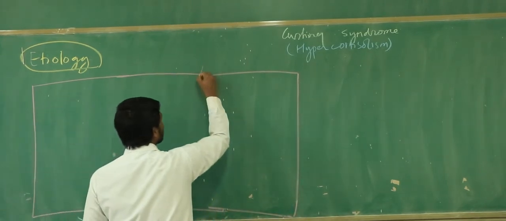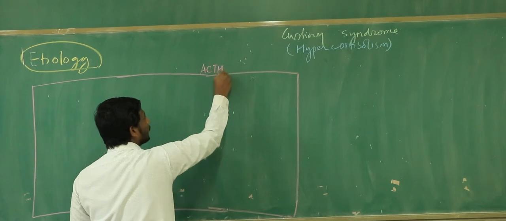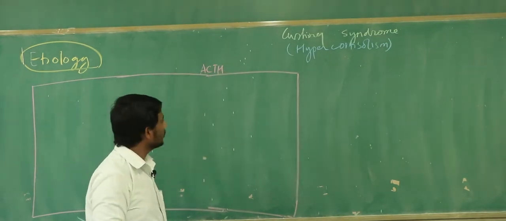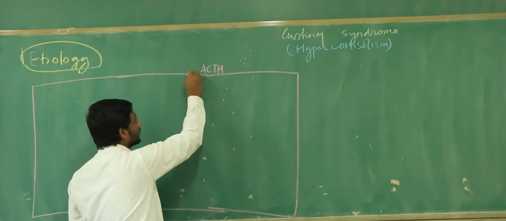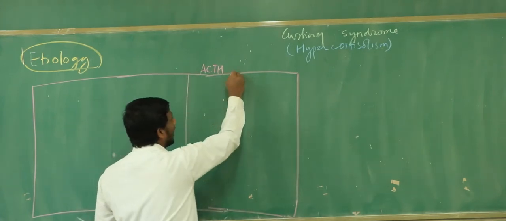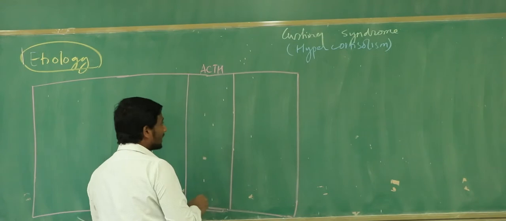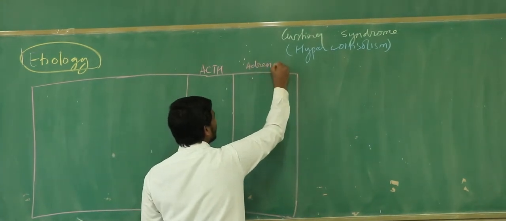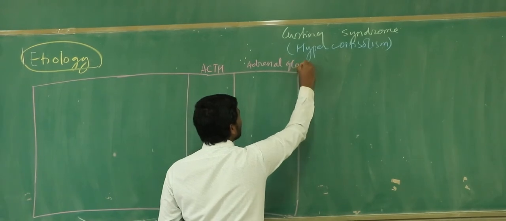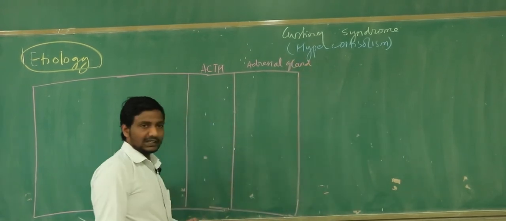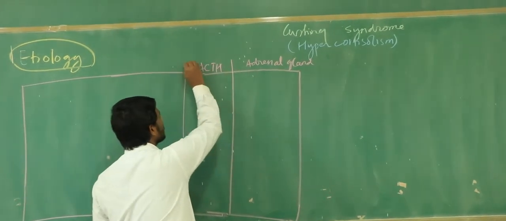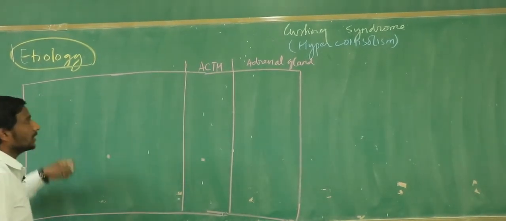level of ACTH. Give me the full form of ACTH. Adrenocorticotropic hormone produced by the pituitary. So we'll try to even see that what is the situation going on for the ACTH, and then we'd also like to see that what is happening to the person's adrenal gland, right? What is happening to the person's adrenal gland, whether the size is increasing or decreasing, what is the problem going on, what is the situation going on.